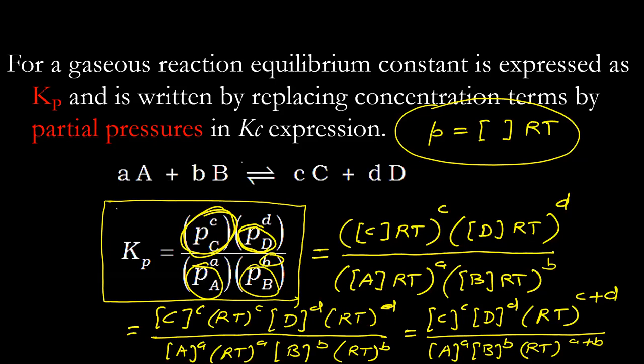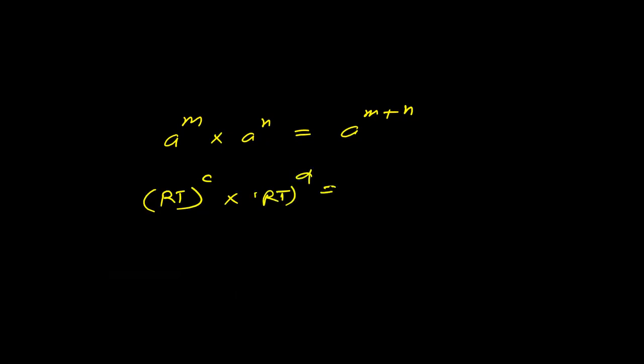I am just using simple maths. A to the power M into A to the power N equals A to the power M plus N, both in numerator and denominator. Hence, RT to the power C into RT to the power D will be equal to RT to the power C plus D. And similarly, RT to the power A into RT to the power B will be RT to the power A plus B.